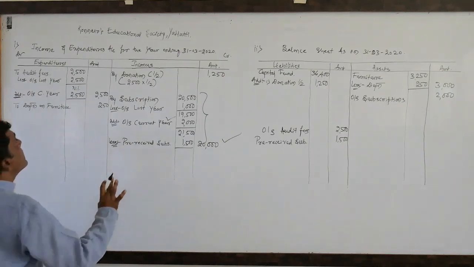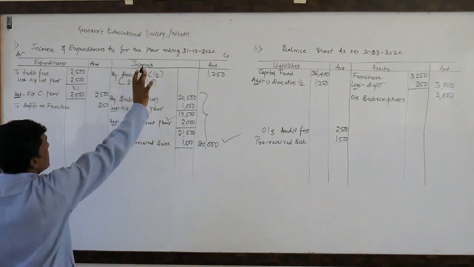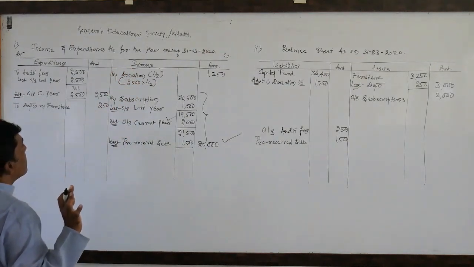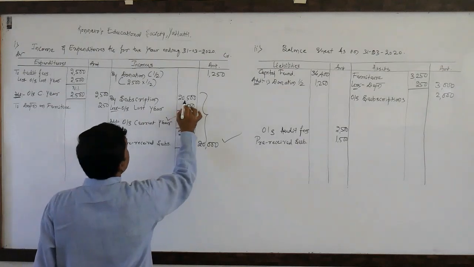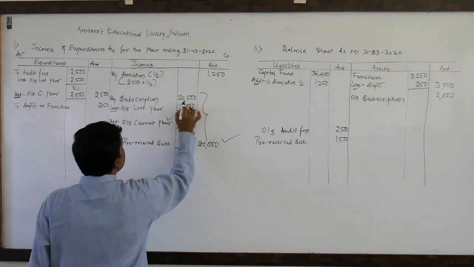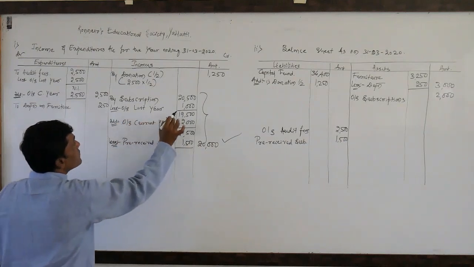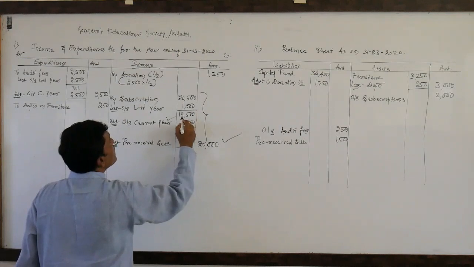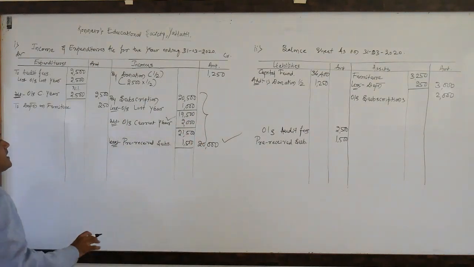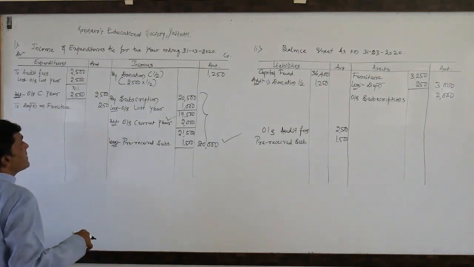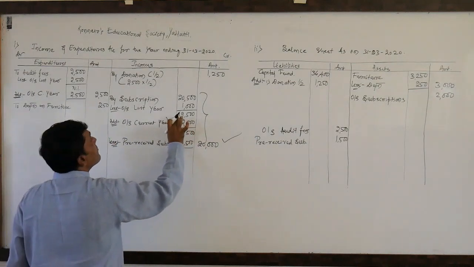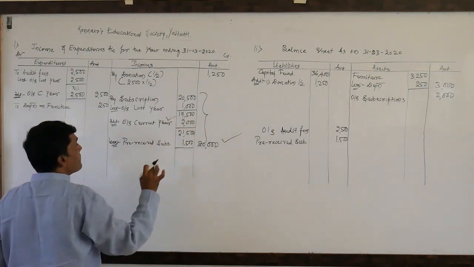Dear students, as I said, incomes under the income and expenditure account are related to the current year only, right? Subscription received during the year is 20,500. This 20,500 contains 1,000 of previous year's outstanding. That is the reason we have deducted it to get the current year amount, that is 19,500. But the outstanding is a receivable amount of the current year, so I have added it to this 19,500.